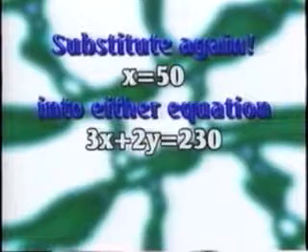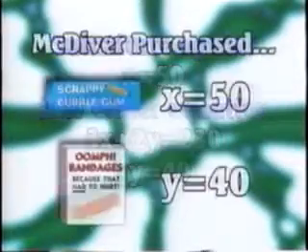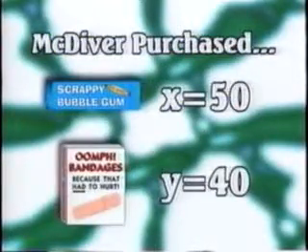To find the other variable, we can plug x equals 50 into either equation, say 3x plus 2y equals 230, and simplify to find that y equals 40. Again, we confirm that MacDiver purchased 50 packs of bubblegum and 40 boxes of Band-Aids to begin his business.